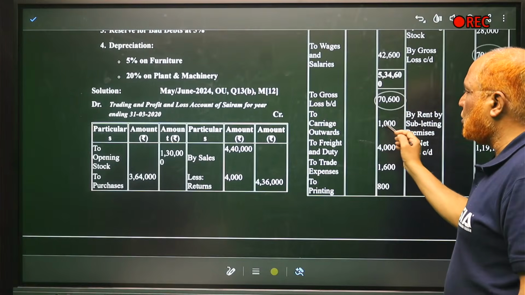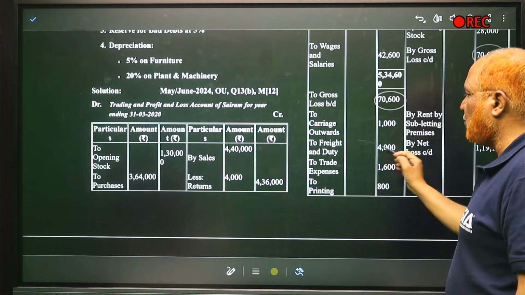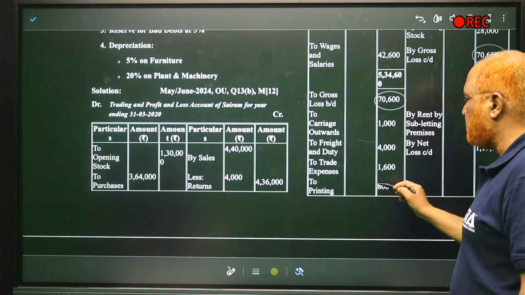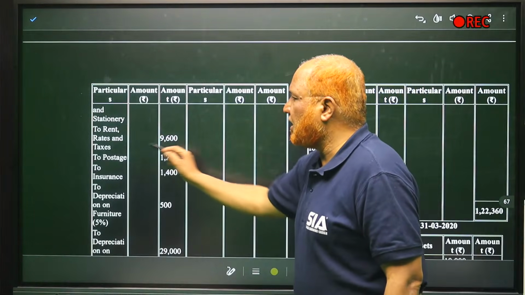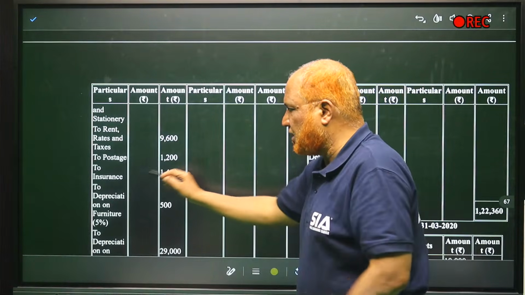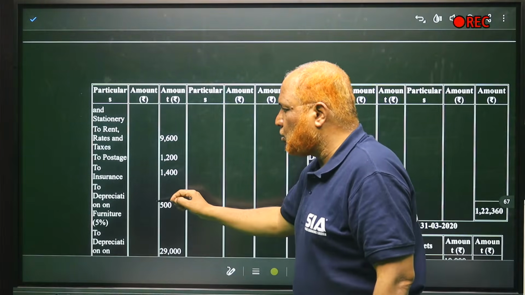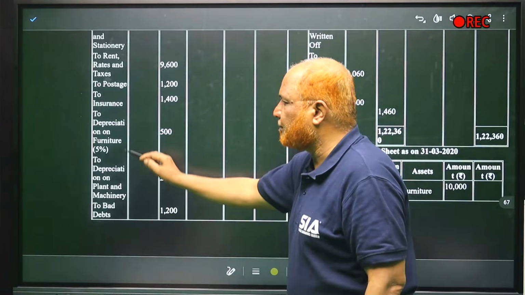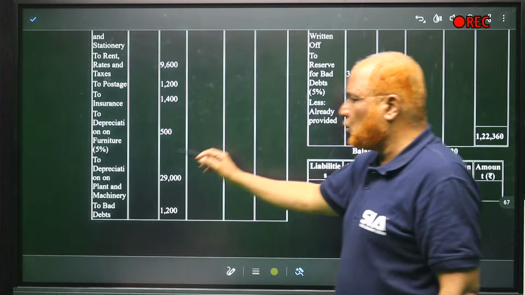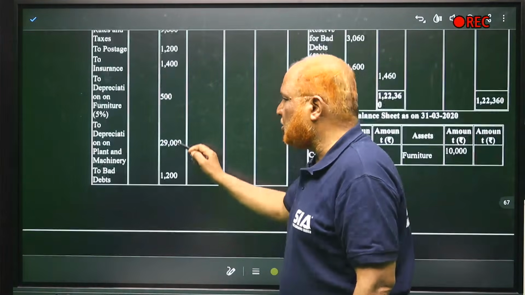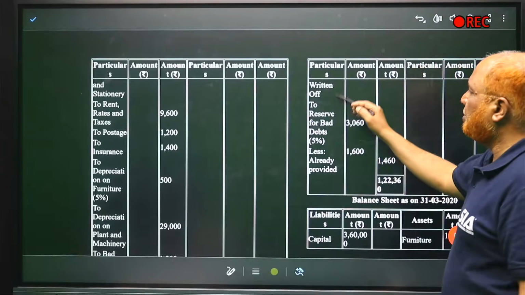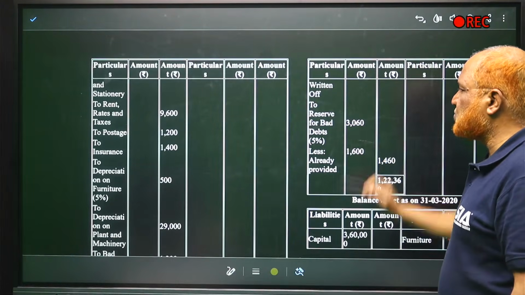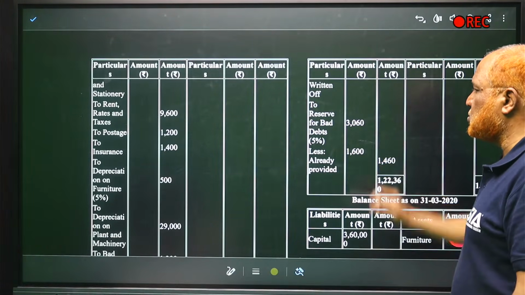To carriage outward 1,000, to freight and duty 4,000, trade expense 1,600, printing and stationery 800, rent and rates 9,600, postage 1,200, insurance 1,400. To depreciation on furniture 5%, 500. To depreciation on plant and machinery 29,000. To bad debts 1,200. Bad debts return. To reserve for bad debts 5%, 3,060.